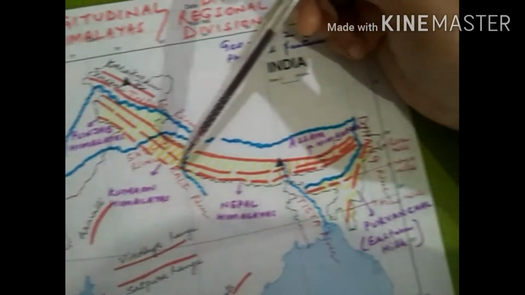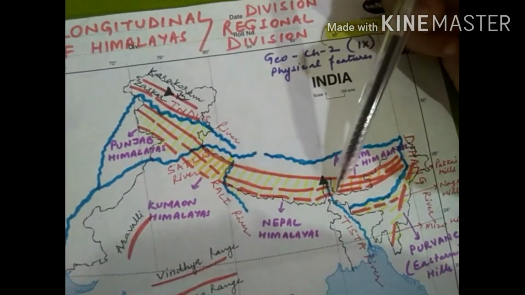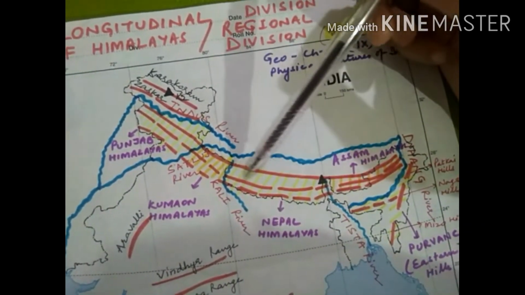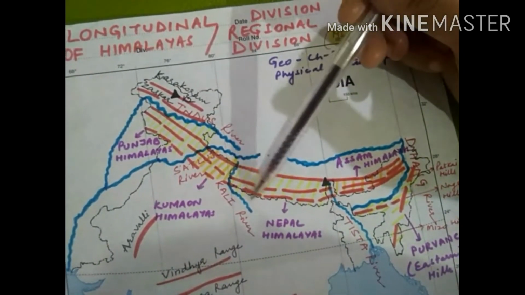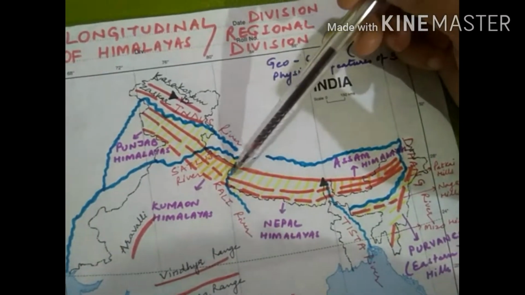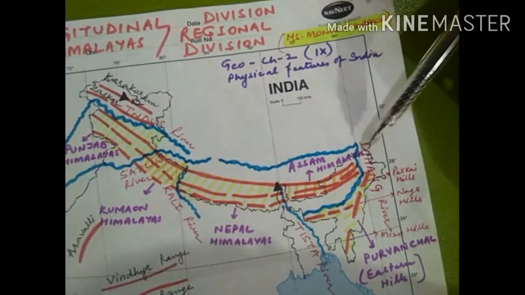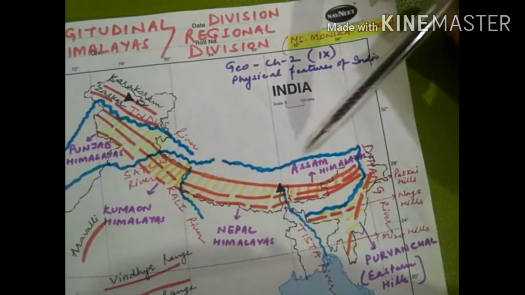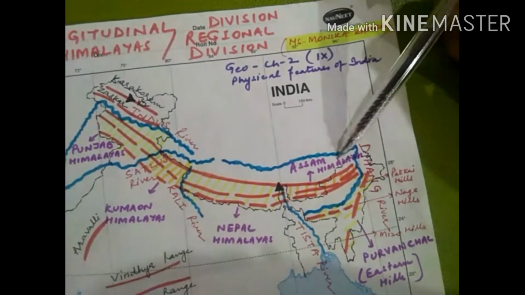The part of Himalayas which are lying between Kali River and Tista River are known as Nepal Himalayas because this region covers the Nepal region. Then the area between the Tista River and the Dihang River is known as Assam Himalayas.